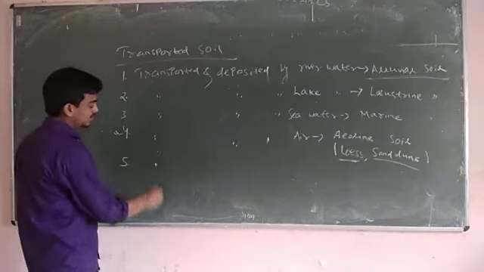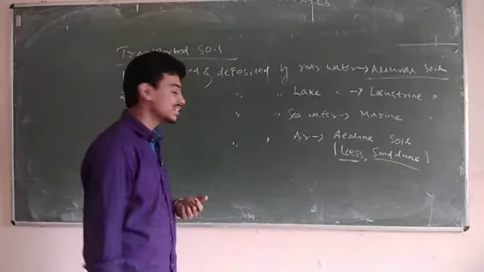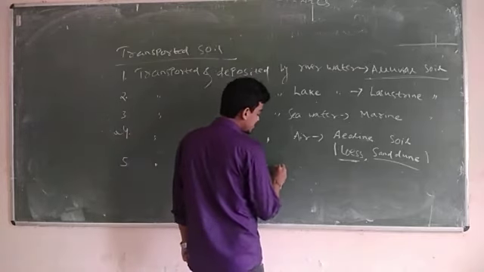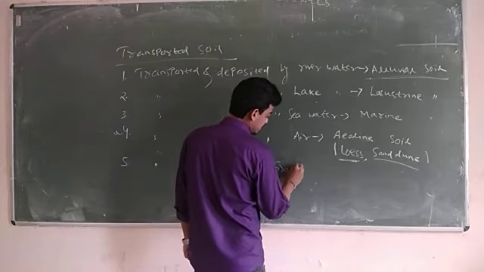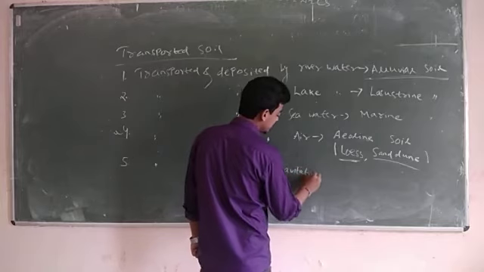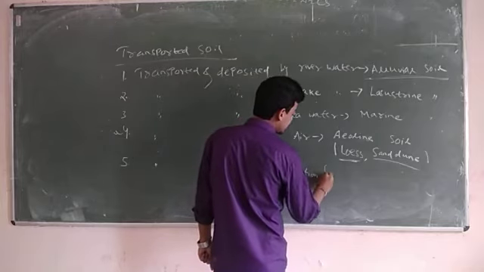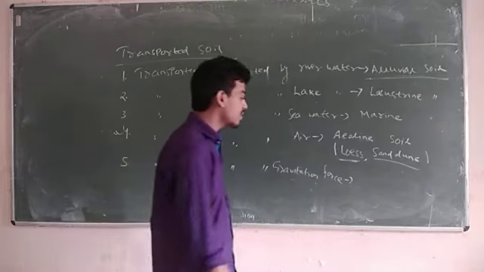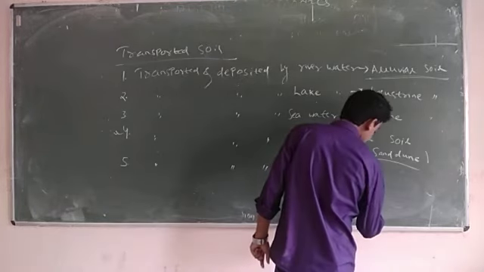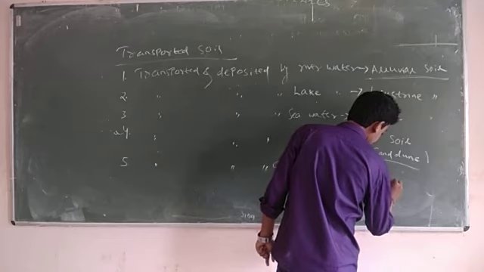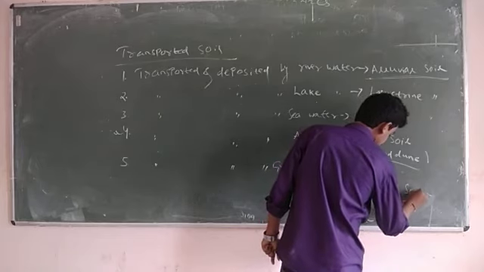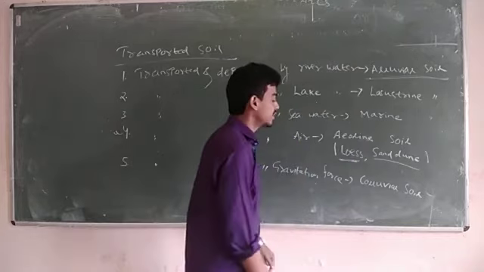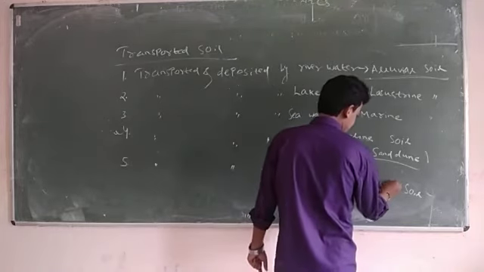And the next one: if the soil is transported and deposited by gravitational forces somewhere else, it is called colluvial soil, C-O-L-L-U-V-I-A-L.